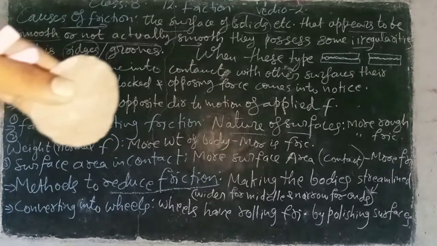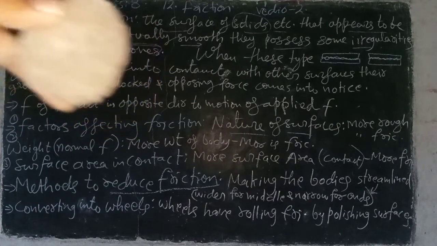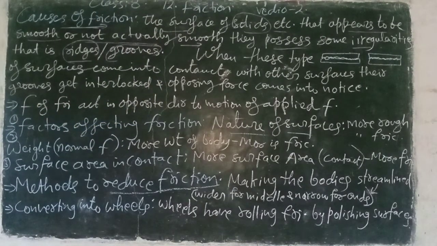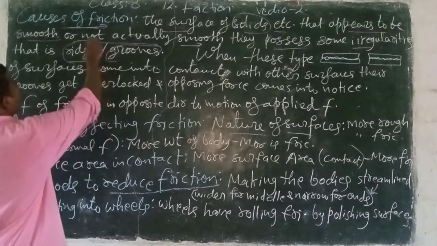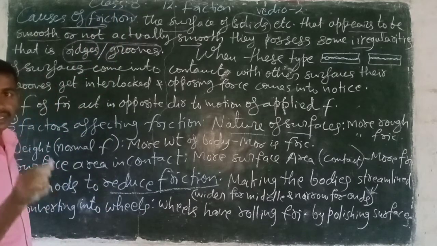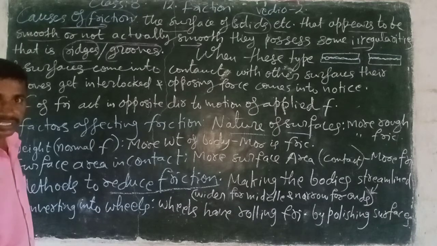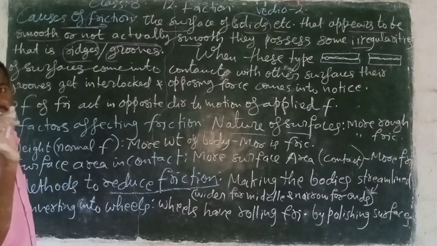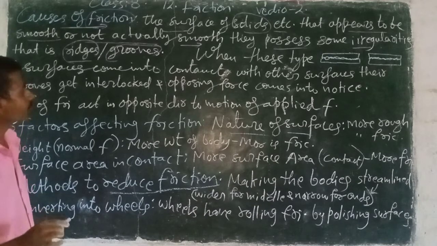When the stone contains roughness or ridges or grooves, those grooves are the reason we get friction. For the purpose of friction, the grooves and the ridges are working in that stone.